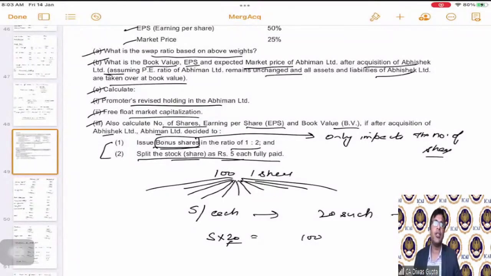It will only change the number of shares in the capital. Correct? I think all of you agree with me. Because the bonus just means moving some amount from reserves and surplus to the share capital. And splitting the stock means within the share capital, if there are 10 shares, now instead of 10 shares, there are 15 shares for the same value. We are increasing the number of shares and reducing the denomination from 100 to 5.